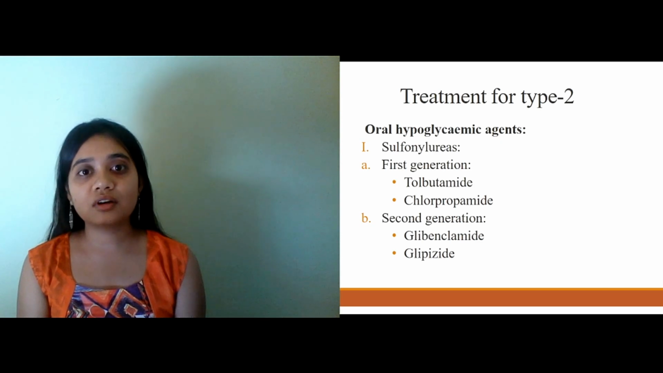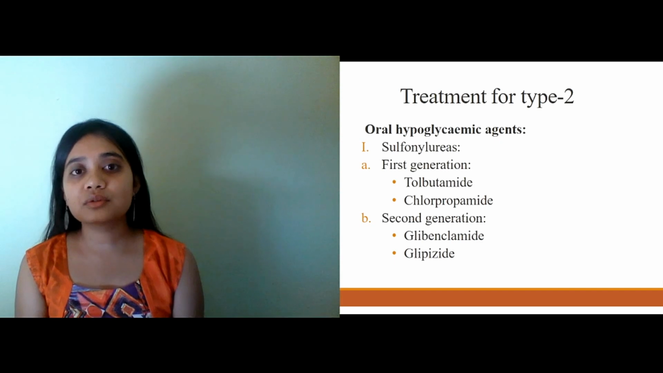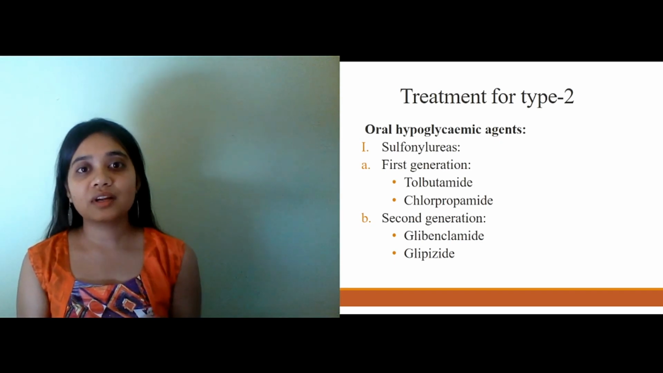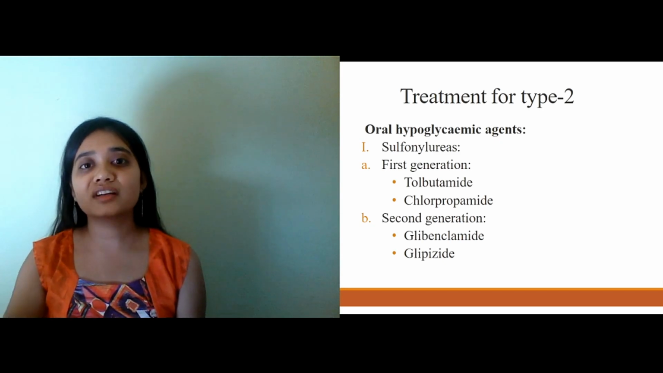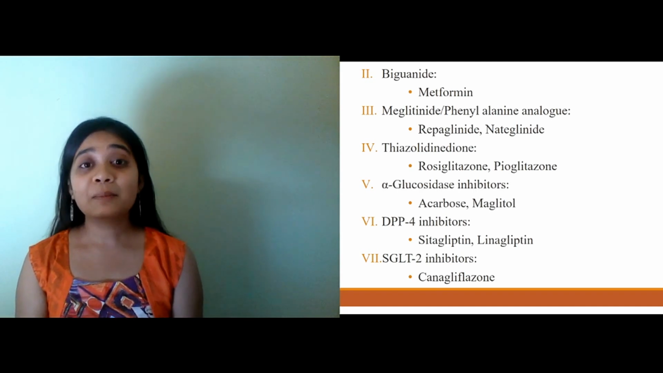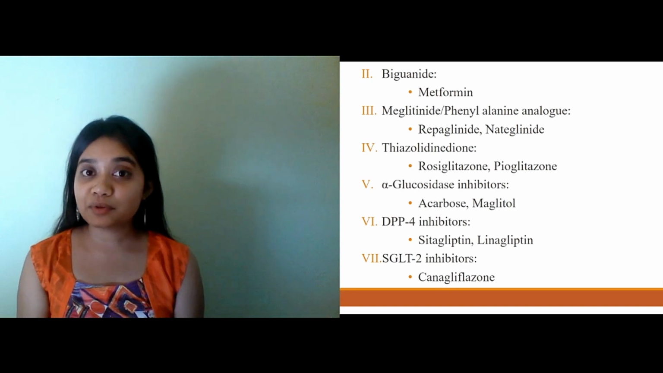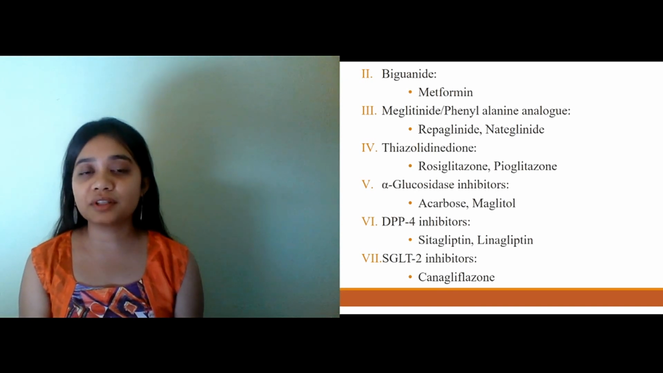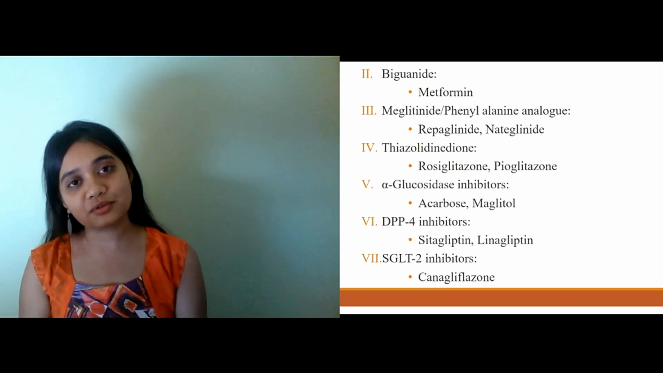The major goal or approach for type 2 diabetes is to decrease the blood glucose level and bring it to the normal level. So oral hypoglycemic agents are the widely prescribed drugs in type 2 diabetes. They include various different categories of drugs, including sulfonylureas, biguanides, meglitinides, thiazolidinediones, alpha glucosidase inhibitors, DPP4 inhibitors and SGLT2 inhibitors. These are the major 7 categories which are used in type 2 diabetes.